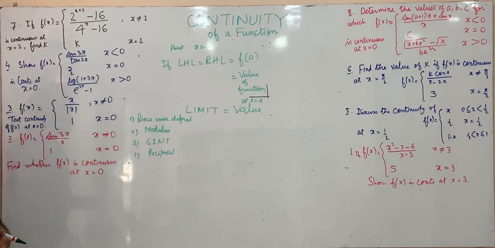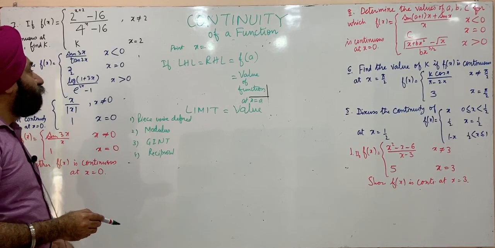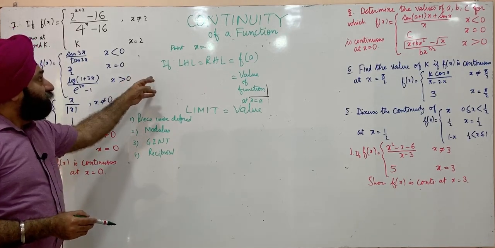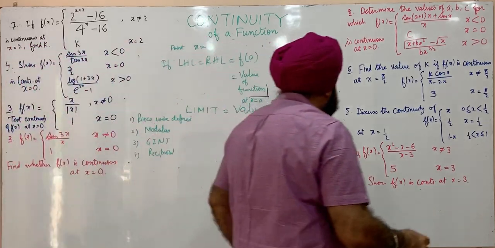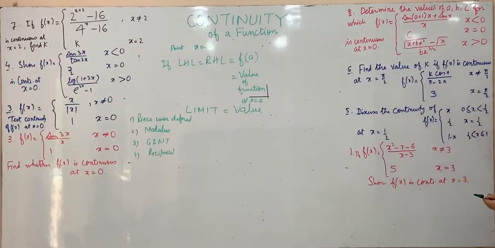Okay, so let us use our understanding to solve questions. The first one: f of x is x square minus x minus 6 upon x minus 3 when x is not equal to 3, and f of x is 5 when x is equal to 3.